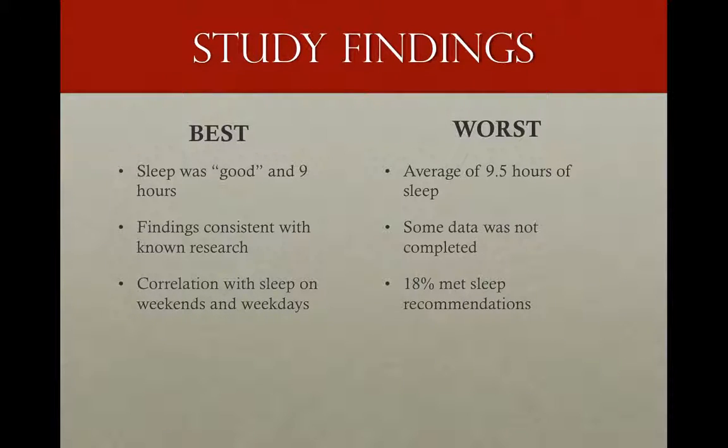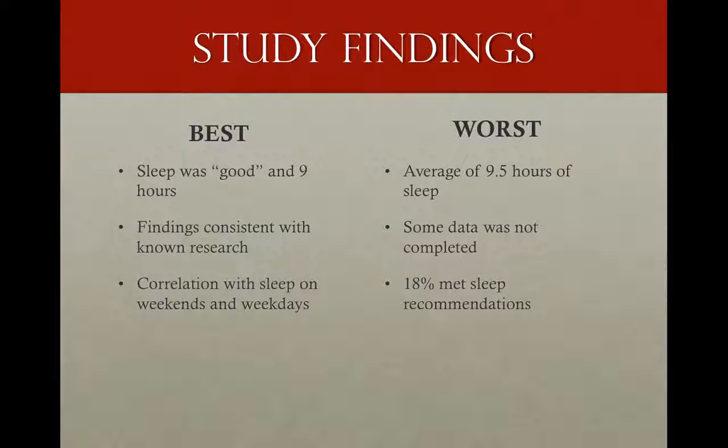The study findings for the best study were that sleep was reported as good, at roughly 9 hours during the week. The findings were consistent with prior research. There is little correlation with sleep duration on school nights and weekends. Large correlations were for oversleep during the weekend. Sleep during the week was associated with waist and hip circumference. Sleep quality was associated with all measures.